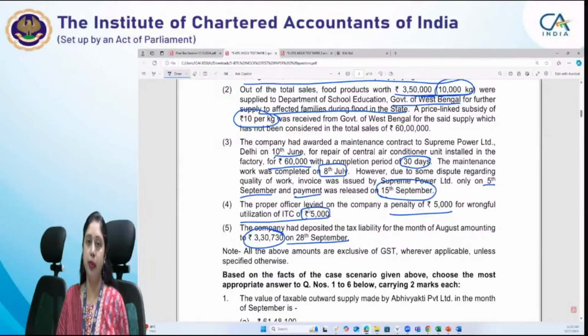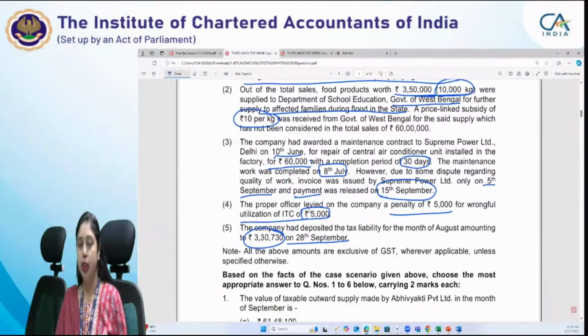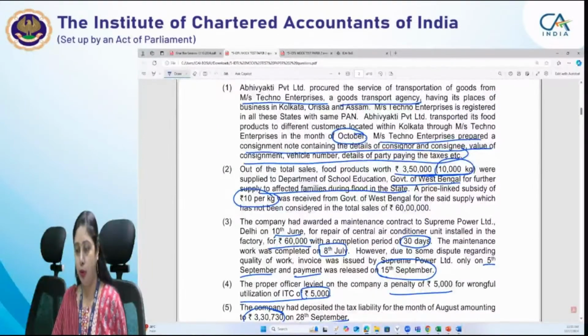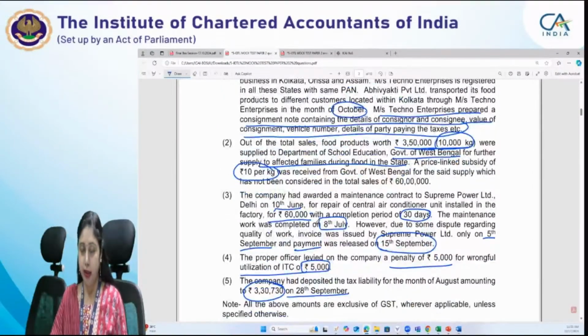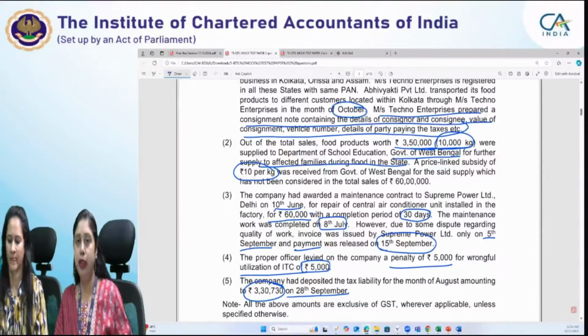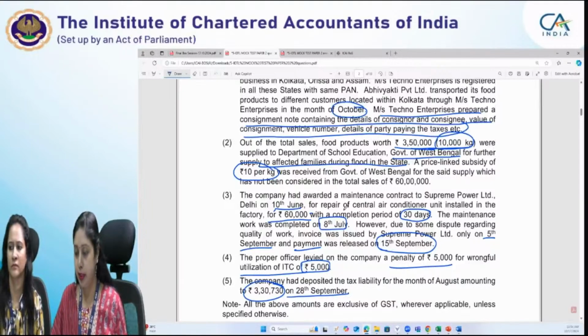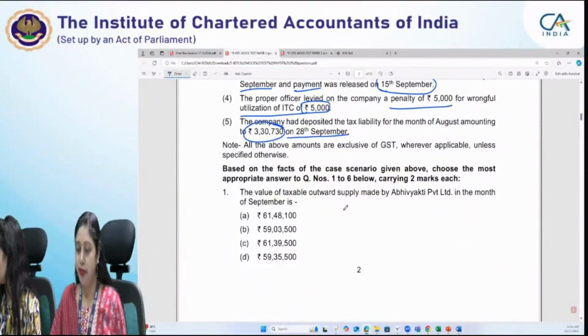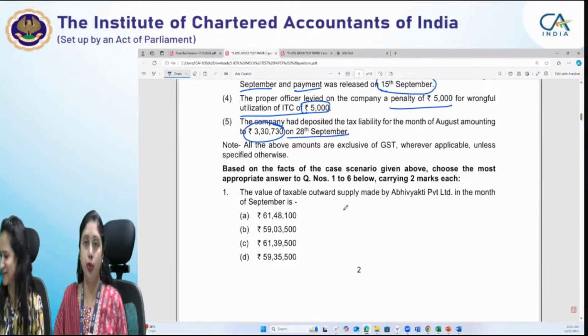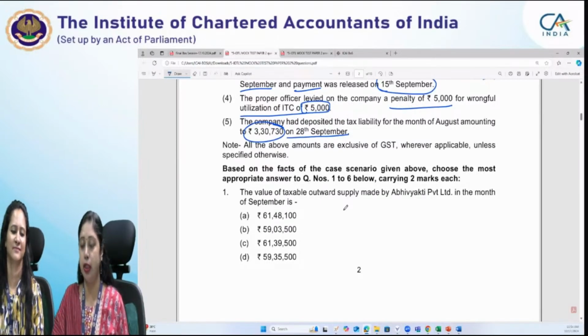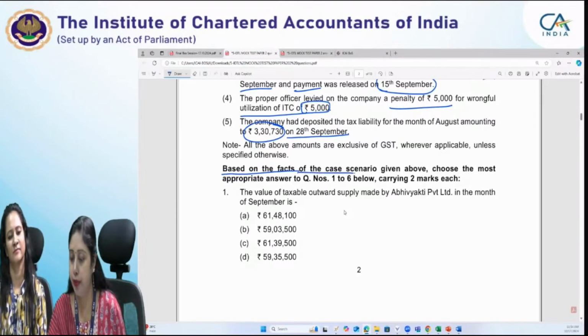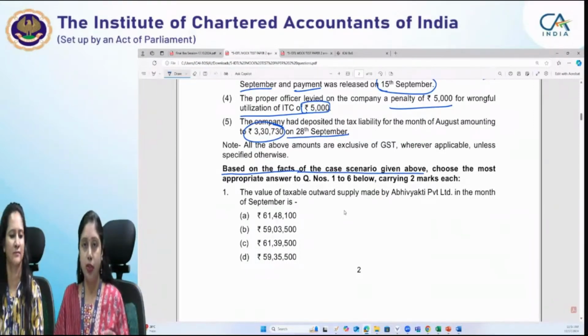So majority of information, if you see, pertains to September month. Only one of the informations, regarding Techno Enterprises, is for October. So whenever we are computing anything in aggregate for September month, that piece of information is not to be considered. So that we have to expressly segregate. Now, based on the facts of the case scenario given above, as Swati told you, whatever case scenario you are answering, you have to take into consideration the information which is given in the question, and it has been expressly mentioned here also that based on the information given in this scenario, you have to answer these questions.